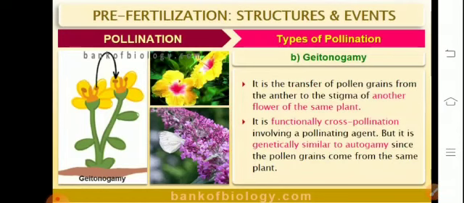Talking about geitonogamy, that is a type of cross-pollination. When pollination takes place between two flowers of the same plant, then it is geitonogamy. From the genetical point of view, geitonogamy is self-pollination because all flowers of the same plant are identical, but ecologically it is considered as cross-pollination.